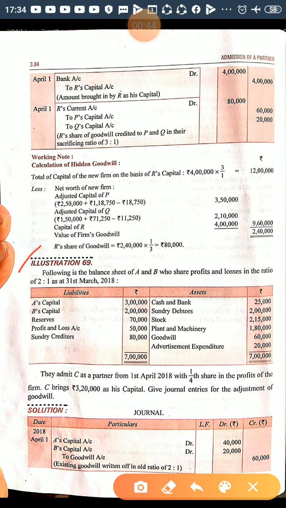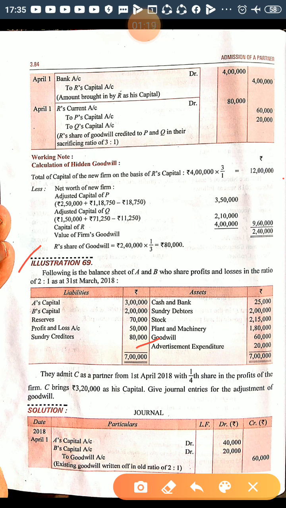So the total capital of the new firm on the basis of the new partner is easy, but at the same time the second part, that is the deduction of the net worth of the new firm, is on the basis of the total adjusted capital of the old partners plus the new partner's capital. So here what you are going to learn is, if there is an existing goodwill, that is also going to be deducted while calculating the adjusted capital.